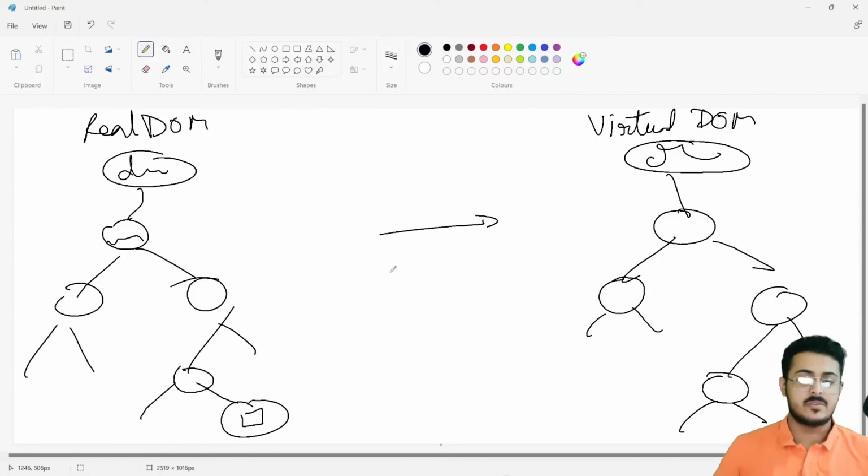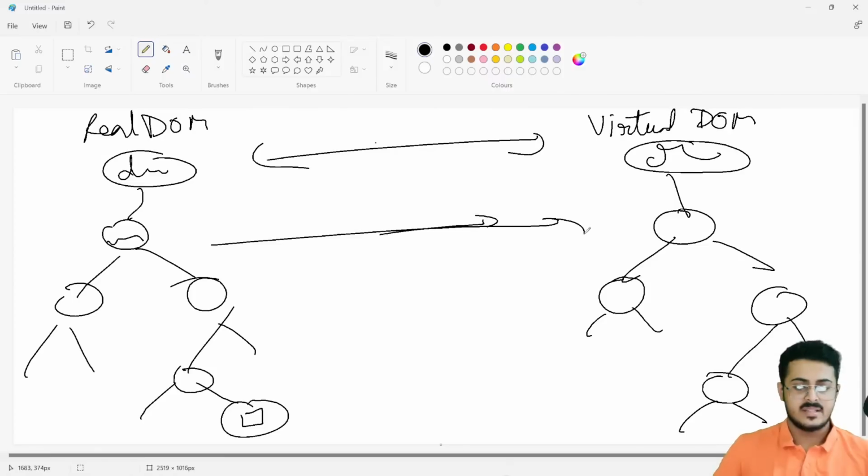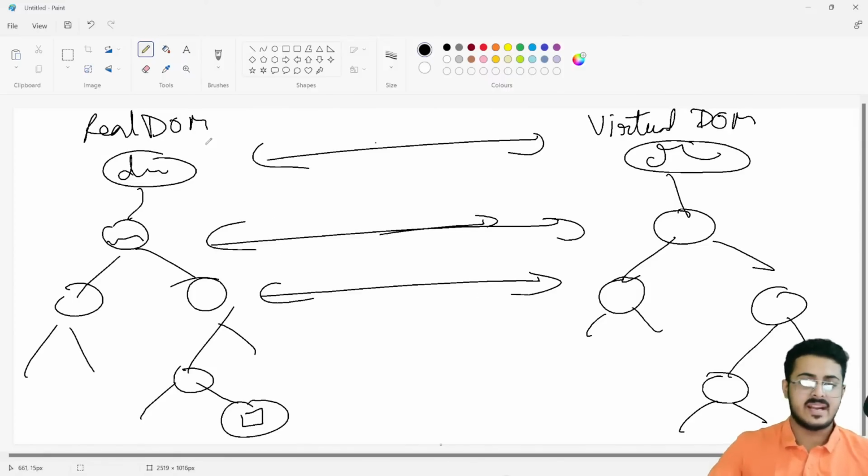It will then check the changes between the original real DOM tree and the virtual one. It will compare that these two nodes are the same, these two nodes are the same, and so on. It will find that this particular node has changed.